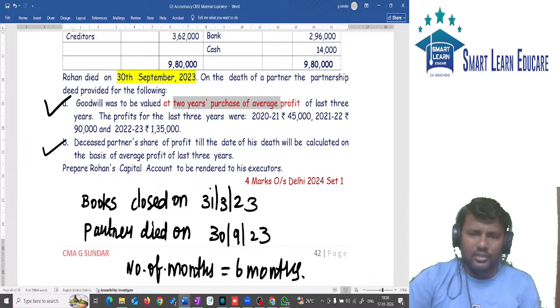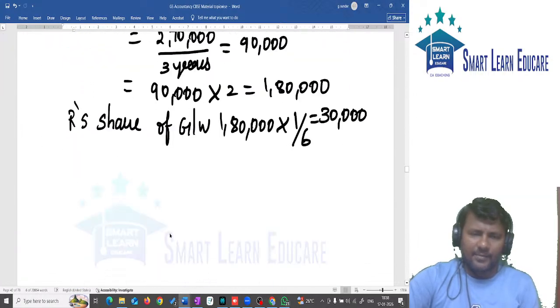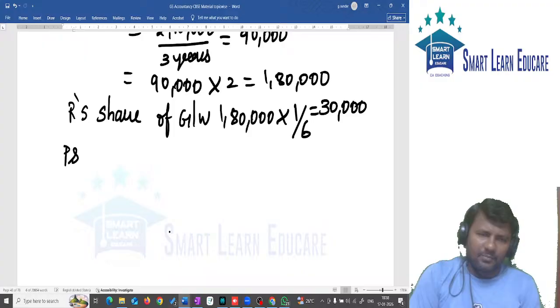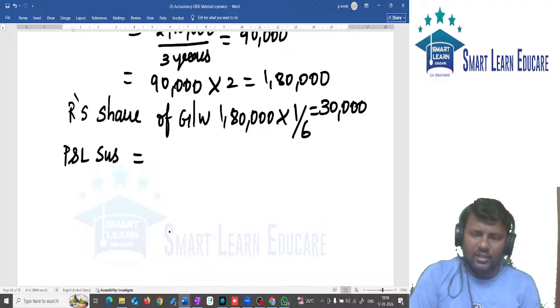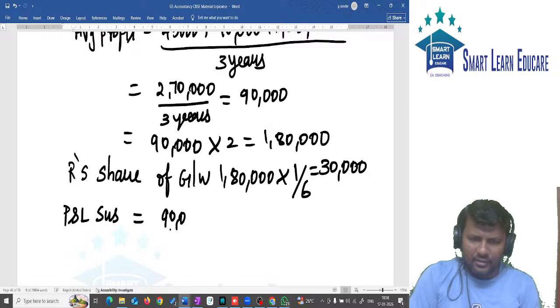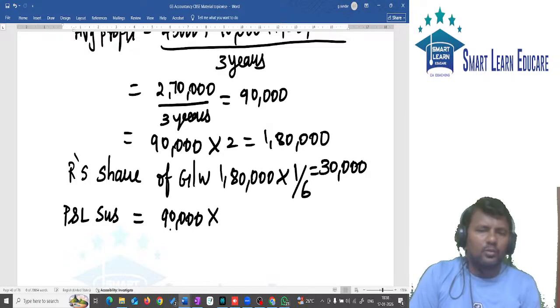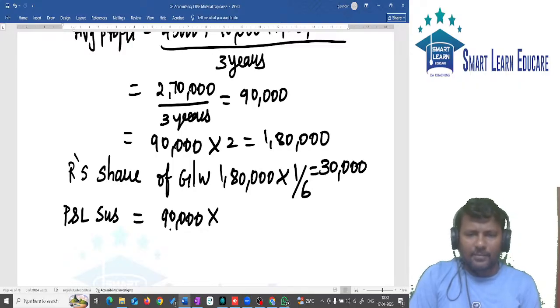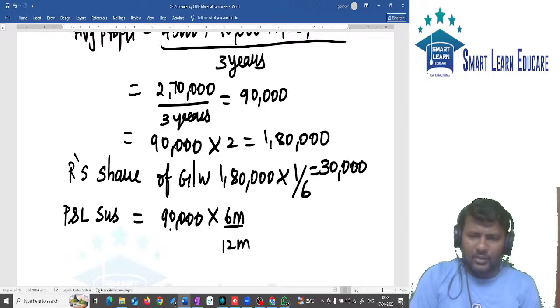Also, the deceased partner's share of profit is to be calculated based on average profit of last 3 years. How to calculate P&L suspense? 6 months profit is to be calculated. The average profit of the last 3 years is 90,000. So 90,000 into 6 months divided by 12 months into R's share 1 by 6.